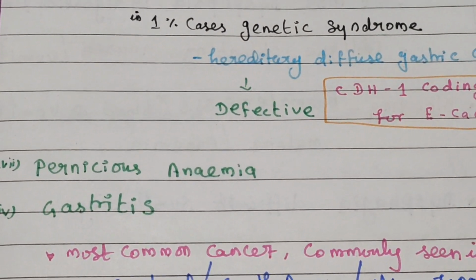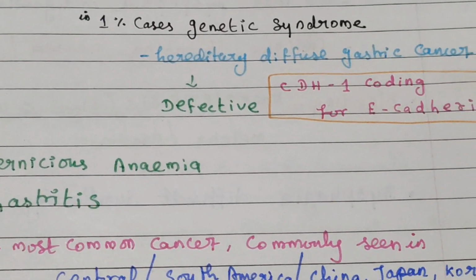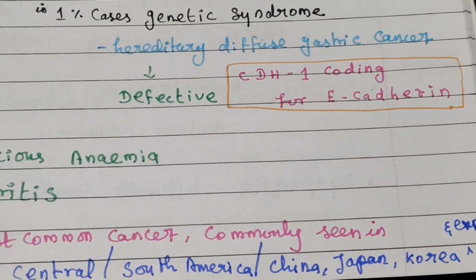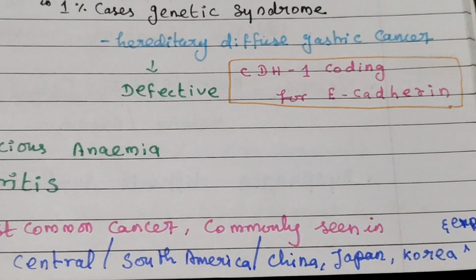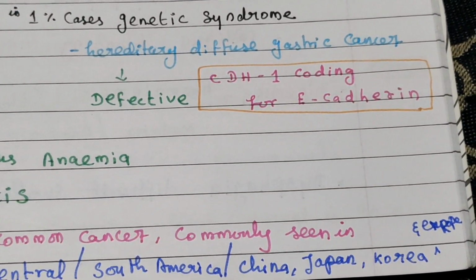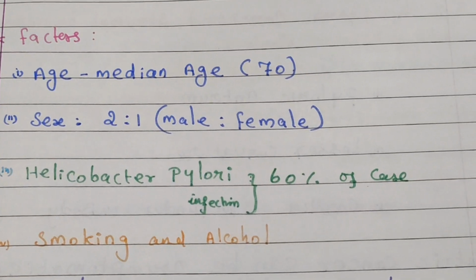Then pernicious anemia and gastritis. It is commonly seen in Central and South America, China, Japan, Korea and Europe. So what are the risk factors?